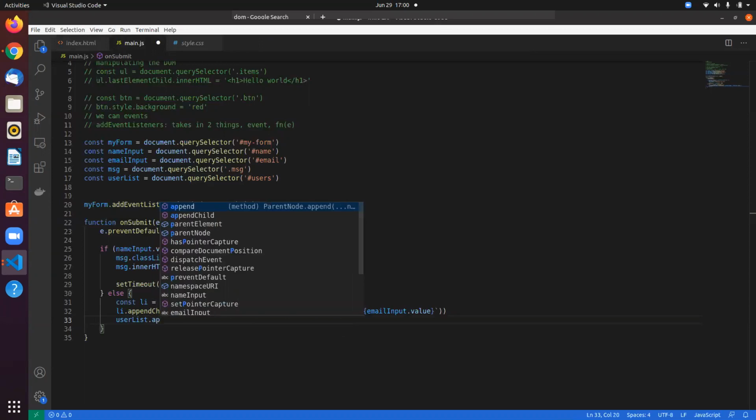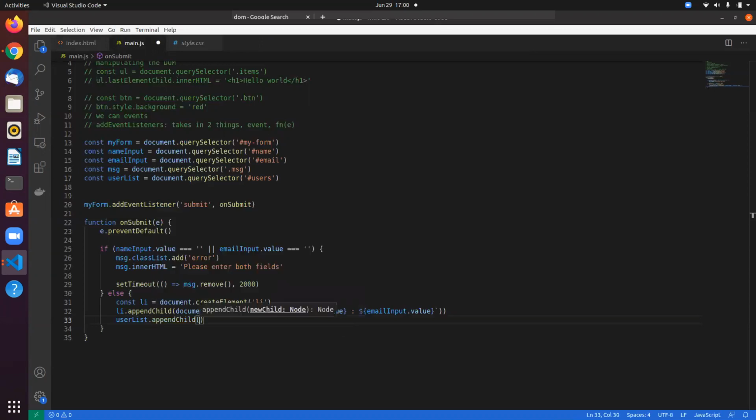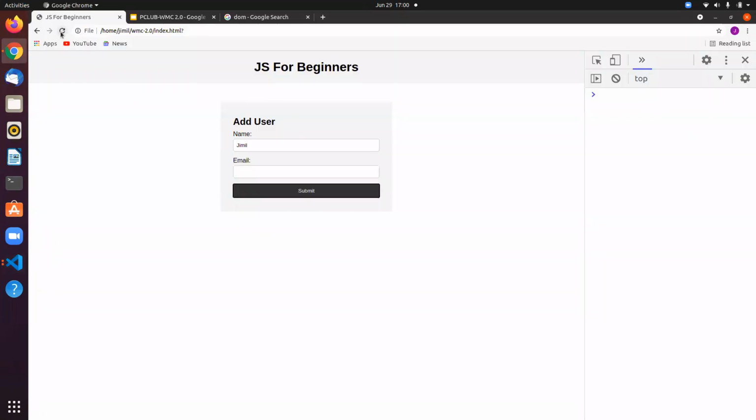Dot append child li, right? And let's also just clear the fields. Let's make name input dot value equals this, and email input dot value equals this, right? So I think this should work.